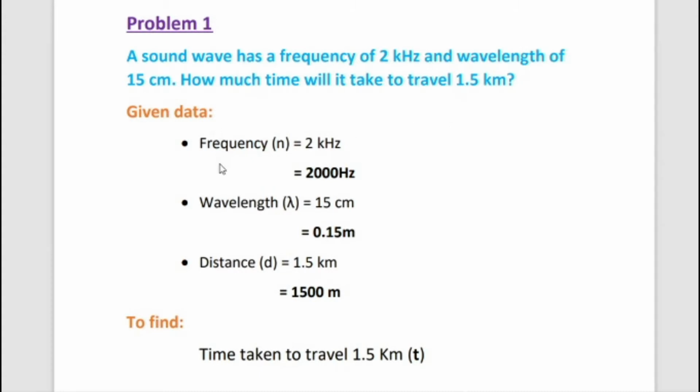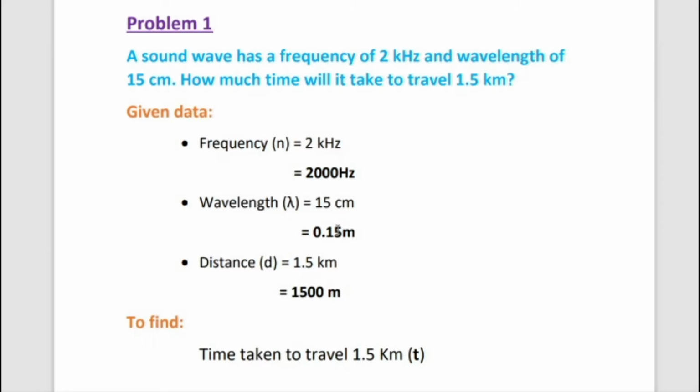So first, write the given data. Frequency N is given. What is frequency? Frequency means the number of vibrations produced in 1 second. It is denoted by N and the SI unit of frequency is s power minus 1 or hertz. But here frequency N is given in kilohertz, kHz. We know 2 kilohertz is equal to 2 into 1000 hertz, that means 2000 hertz. So frequency N is equal to 2000 hertz.